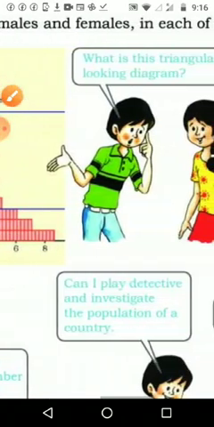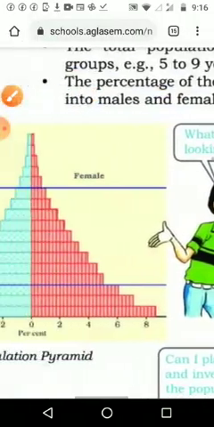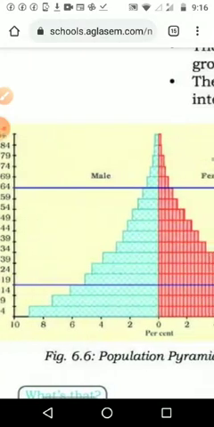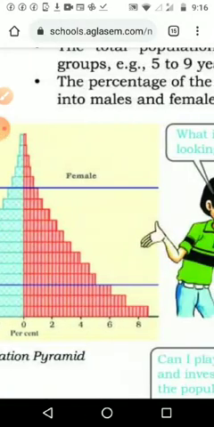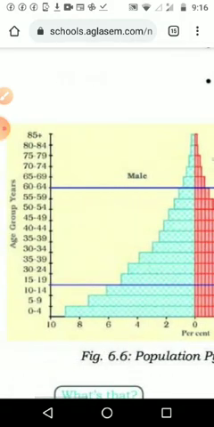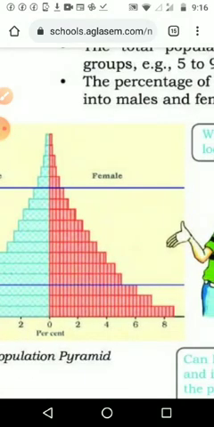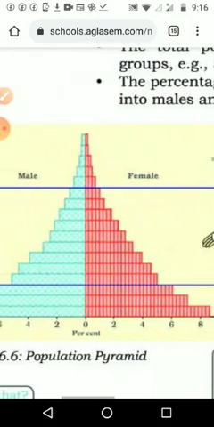Now we can understand from this that the children aged 0 to 4 are 9% male and 8.5% female.